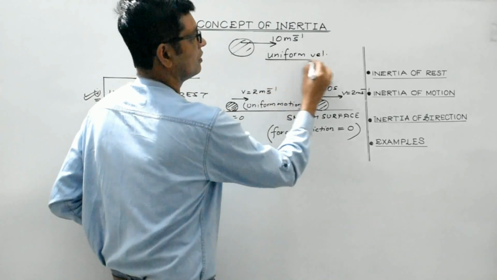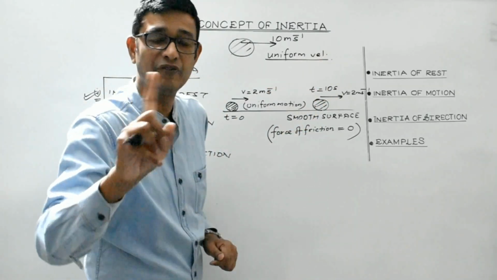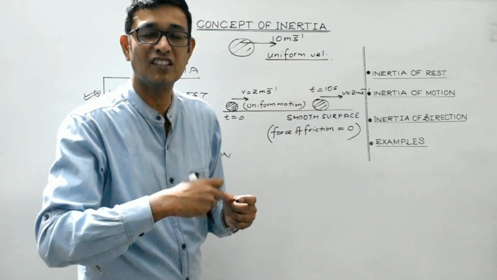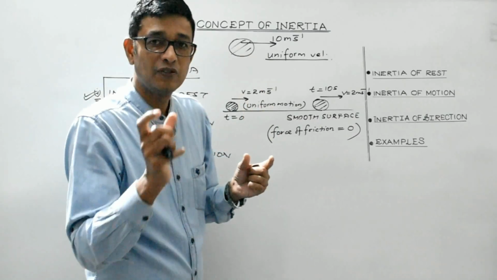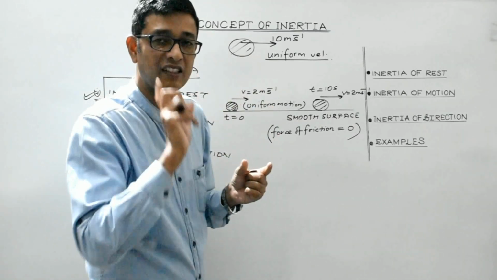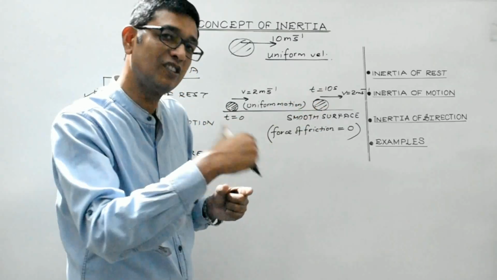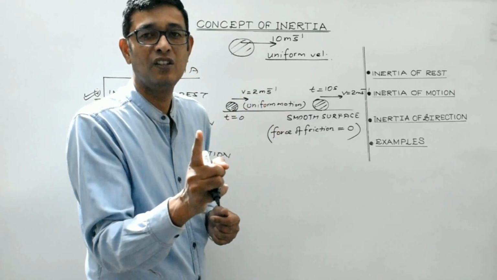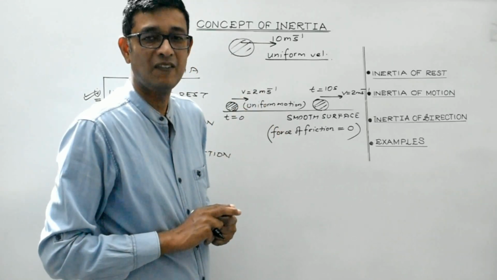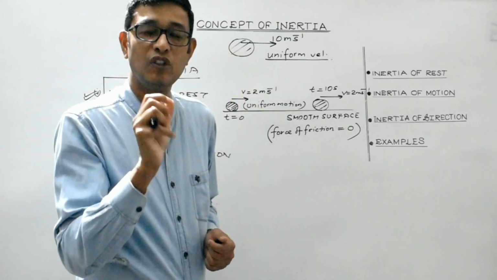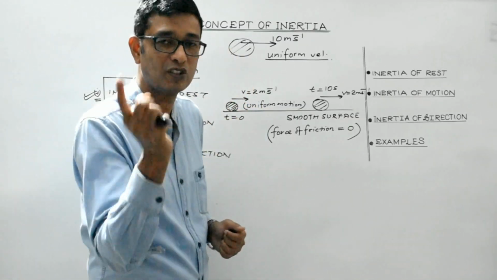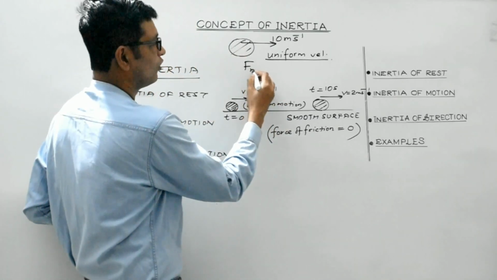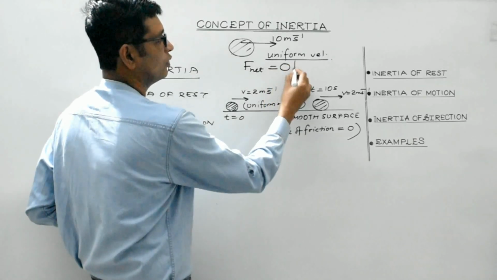Uniform velocity. Velocity, as you are aware, students, is a vector quantity having both magnitude as well as direction. If I say uniform velocity, what does it suggest? The magnitude of the velocity, which is the speed, is constant, as well as the direction of motion of the body is also constant. So uniform velocity means neither the magnitude nor the direction of the velocity is changing. So if a body is in uniform motion, which means that it possesses uniform velocity, then what is the net force acting on this body? In this case, the net force acting on the body would be 0.